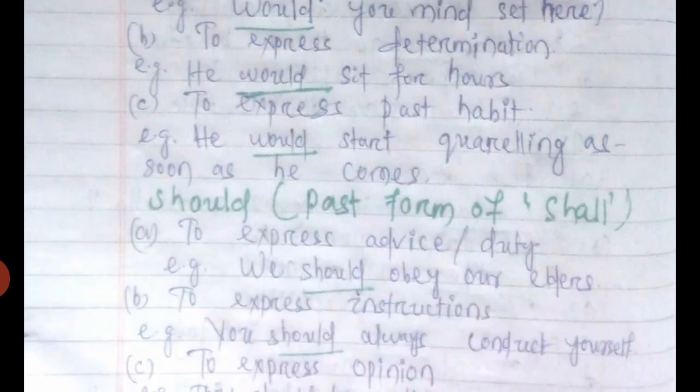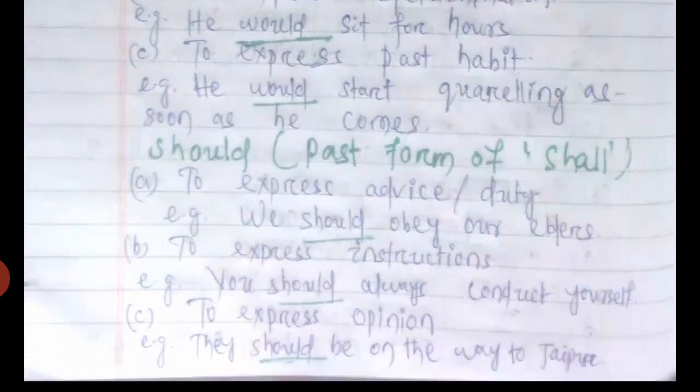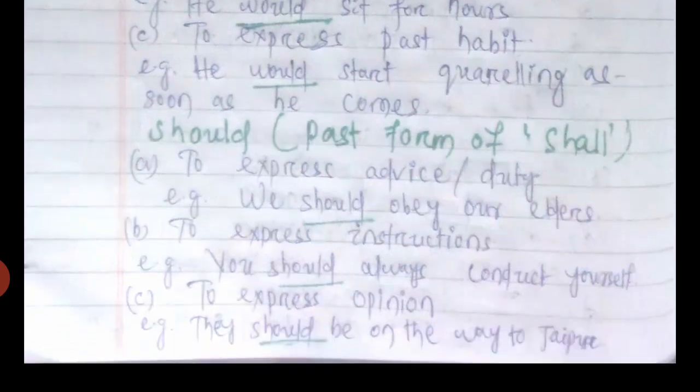Then the modal is should, past form of shall. To express advice or duty, we can use should. Example, we should obey our elders. Then to express instructions, you should always conduct yourself well. Third use is to express opinion. Example, they should be on the way to Jaipur.